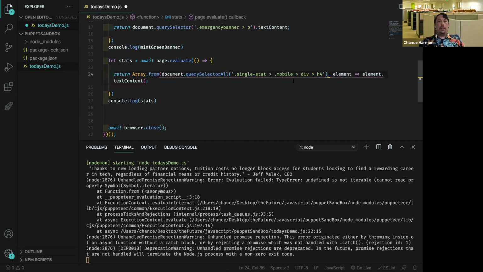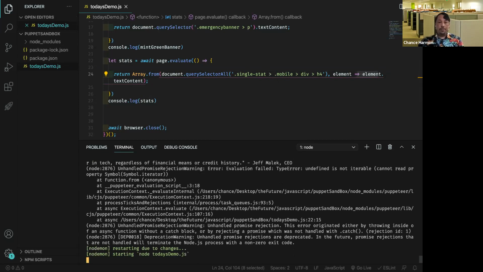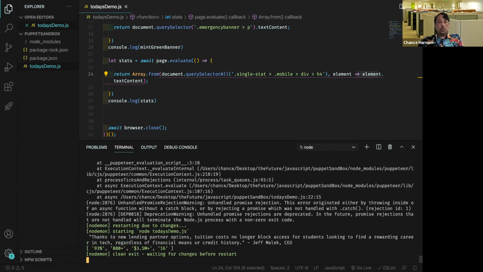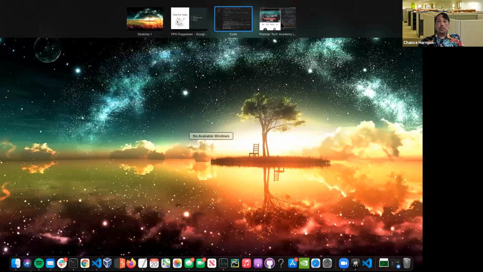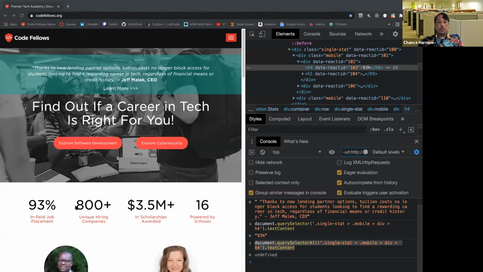We can't iterate over that. That's not an iterable thing. We're trying to specify a single item here. This part is the thing that pulls out text content for us. So let's see if that actually works. Let's save that. It should fire back up. Ooh, look at those beautiful numbers. That looks a lot like our 4 stats in a nice array. Sweet. Okay.